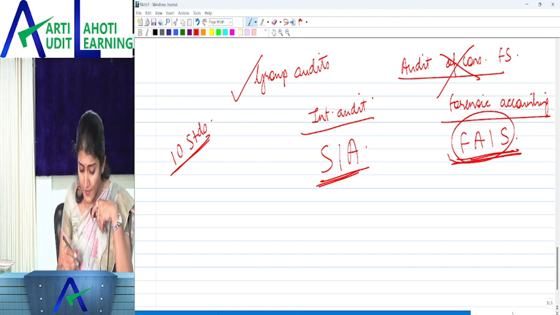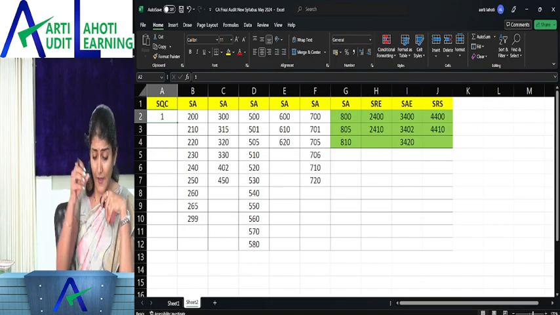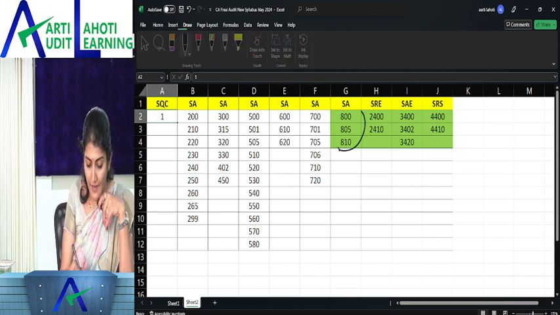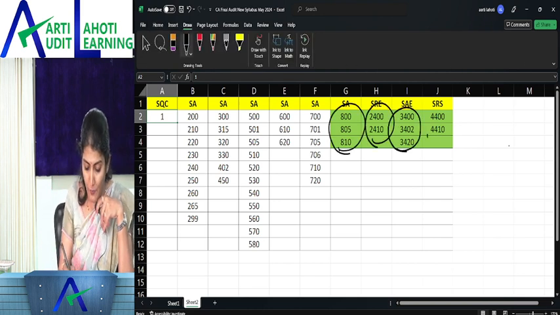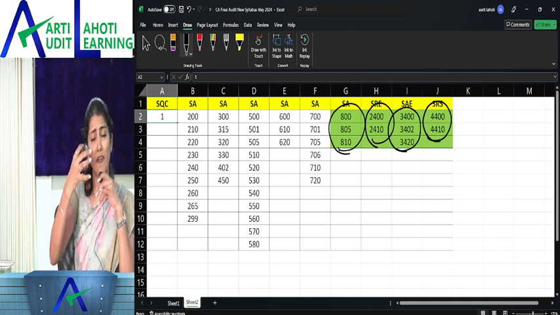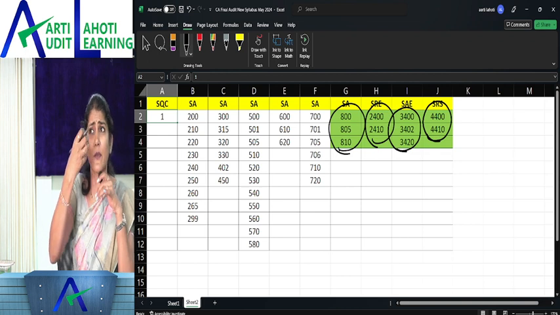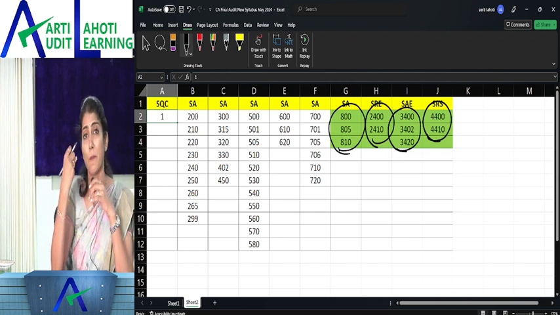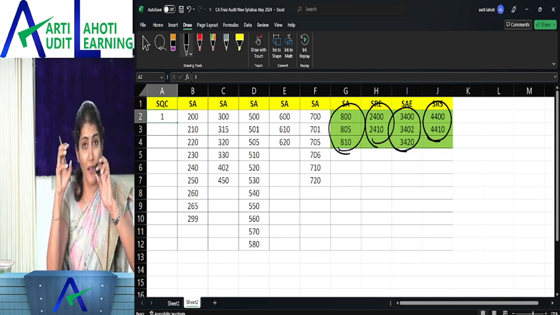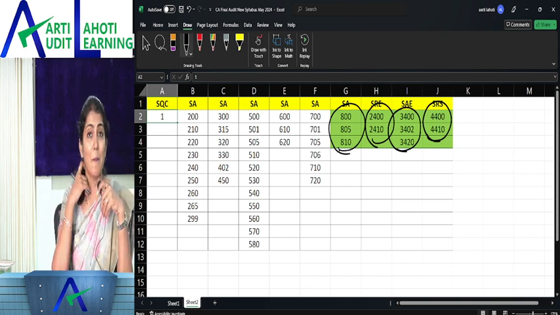Then we have the 46 standards. Out of that, in this green color, the 800, 2000, 3000, 4000 series have been added. Other standards, some have been discussed in detail and studied at the intermediate level in detail, so at CA Final only the application part is there. But to what extent the application and overview part will be covered, we will come to know with the passing of time.